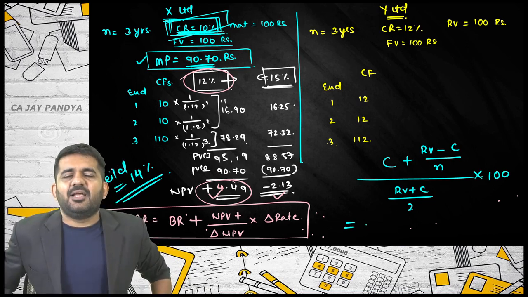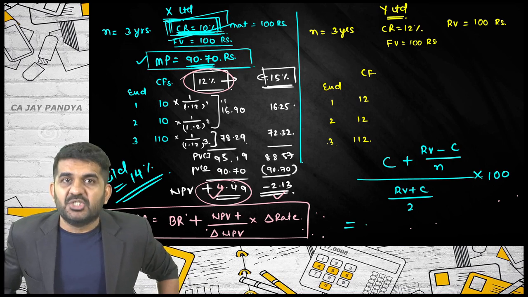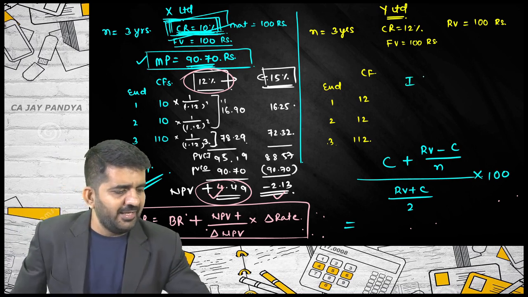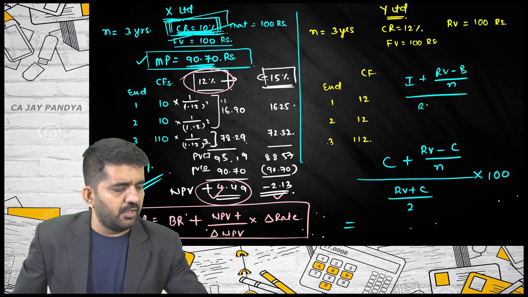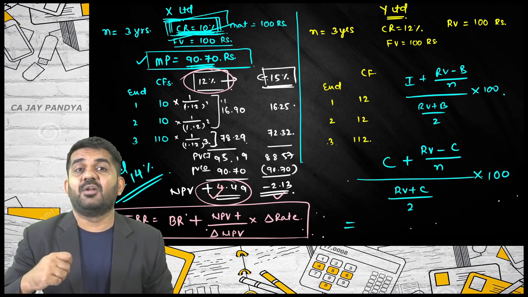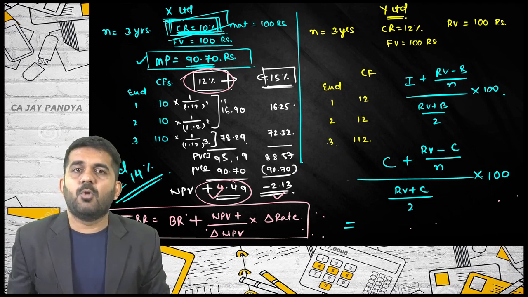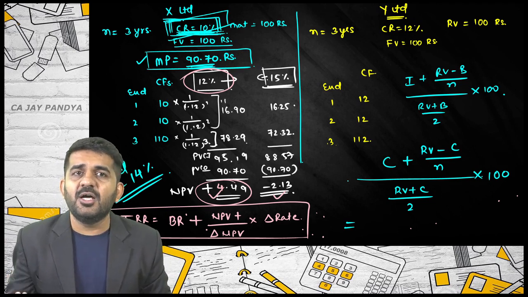This is nothing but finding out cost of capital of debentures. I plus RV minus B upon N, upon RV plus B upon 2, multiplied by 100. And this was nothing but cost of redeemable debentures. This bond is redeemable. Cost of the company is nothing but return for the investor.